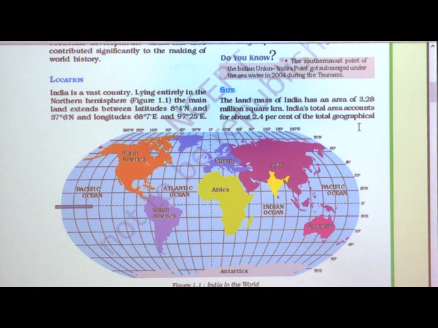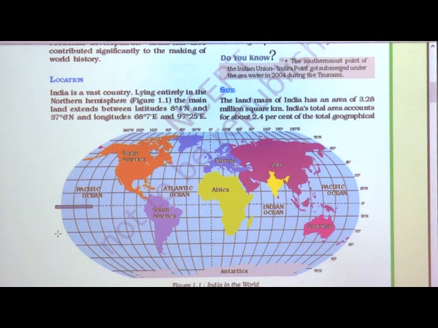Now when we come to longitude, exactly the center longitude is called the prime meridian. See here, this is 0, the prime meridian, and from 0 to the eastern side it is called the eastern hemisphere, and from 0 to the western side it is called the western hemisphere.